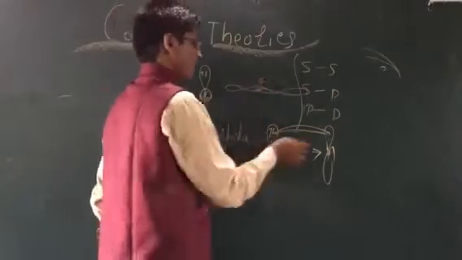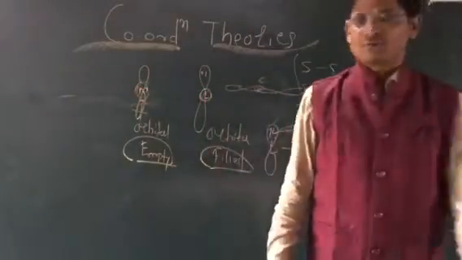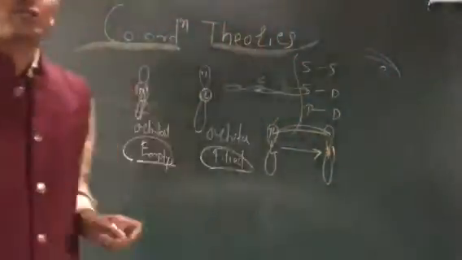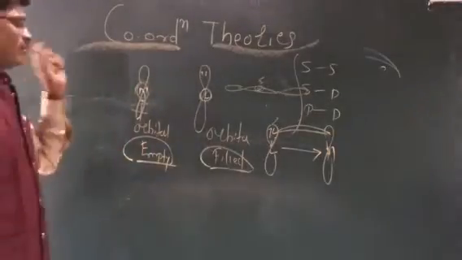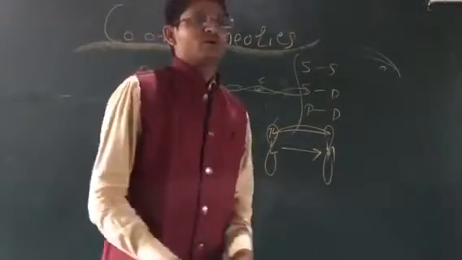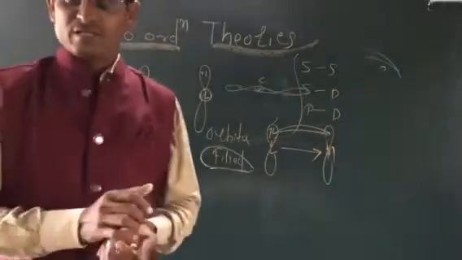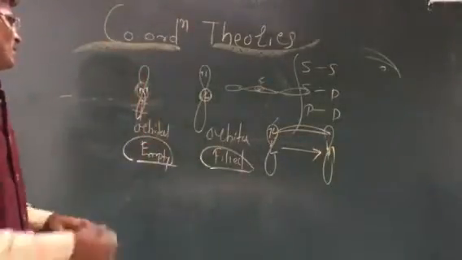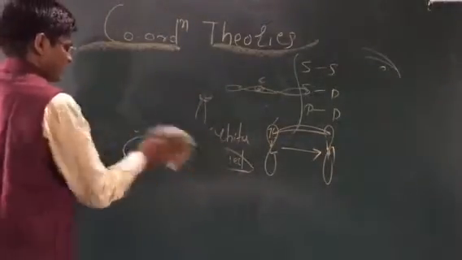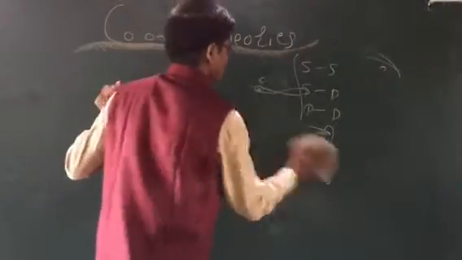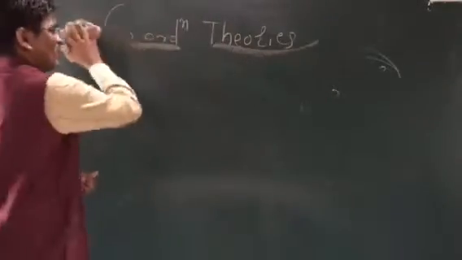And here is the formation of the sigma bond and pi bond. How are the sigma bond and pi bond formed? By the overlapping concept. The first quantum mechanical theories were explained by the scientists who discovered the valence bond theory.